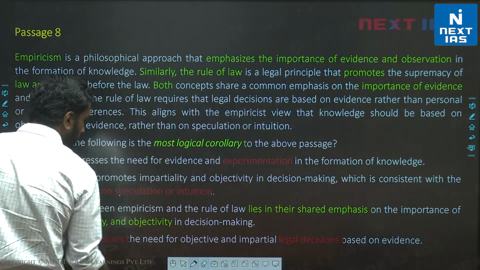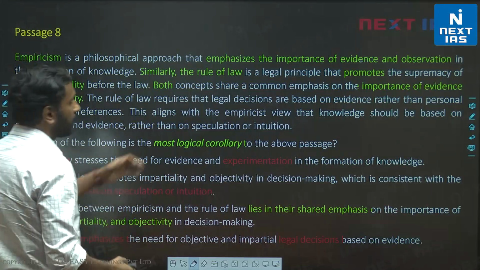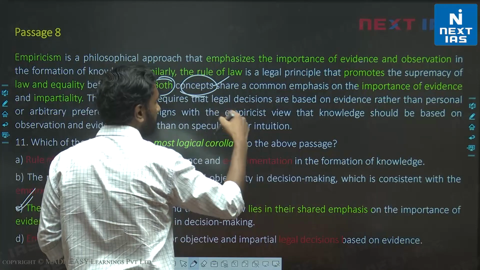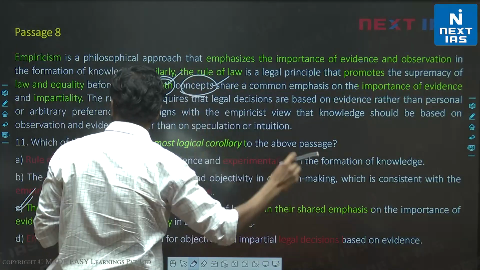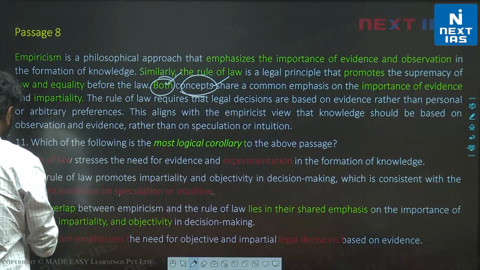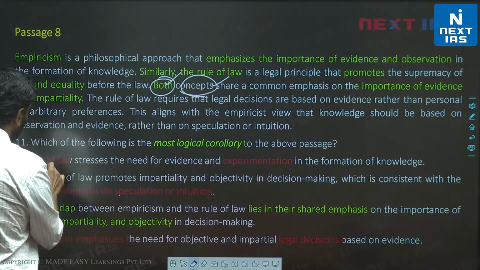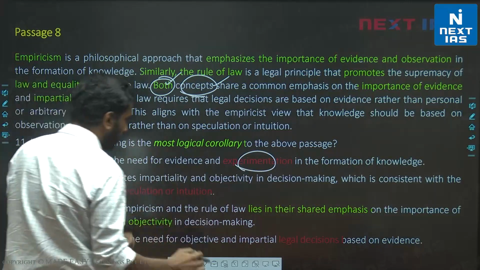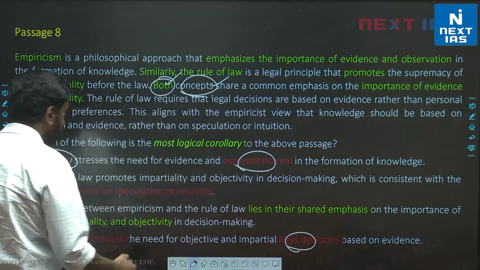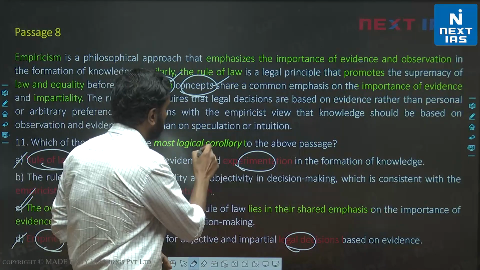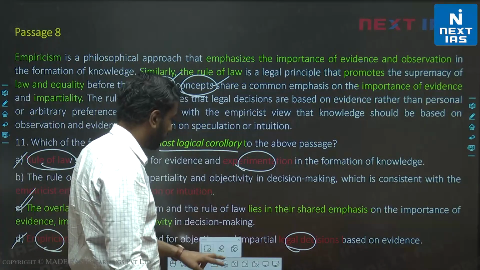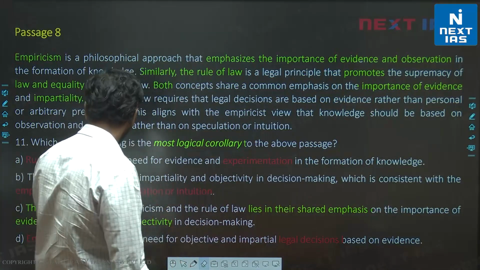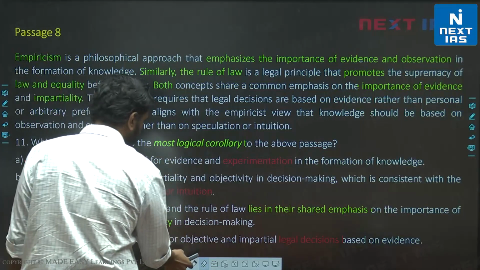Those of you who found this question a little difficult, the passage is talking about the similarity between both of these concepts. This is a sentence that you should, at least the word that you should mark. And remember, options A and D are talking about one concept. Here the rule of law is discussed, but in a negative way, and here empiricism is discussed, just one concept in a negative way. So C is the correct choice. We need to discuss both the concepts to come up with the most logical corollary. So a logical corollary should follow the logic of the passage in a similar way. C is the correct choice for this question. Let's look at the next one.